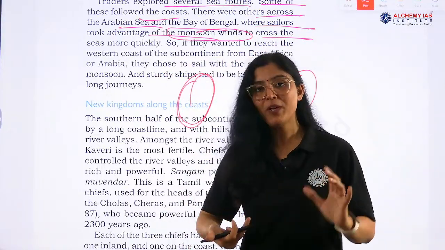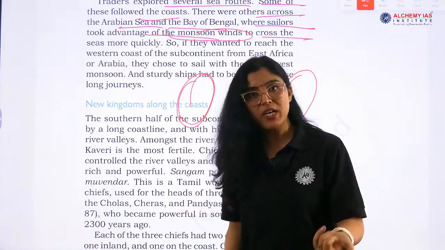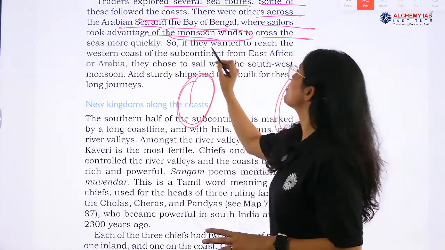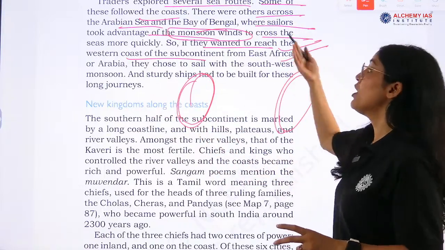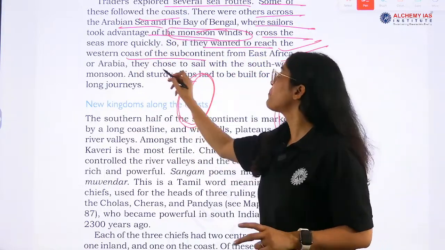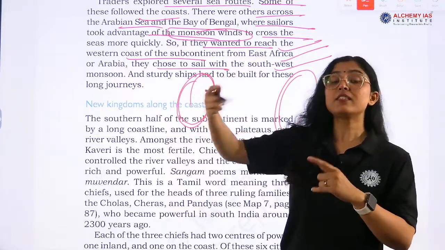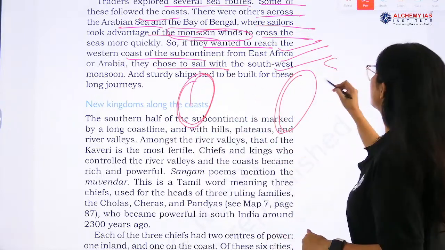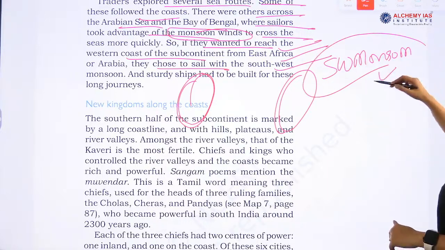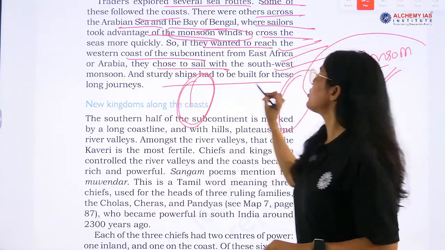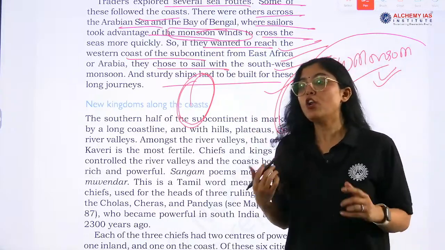Saved time means more trade, exactly proportional. So, if they wanted to reach the western coast of the subcontinent from East Africa or Arabia, they chose to sail with the southwest monsoon. Very, very important. These monsoon winds helped them in trade, and sturdy ships had to be built for these long journeys.